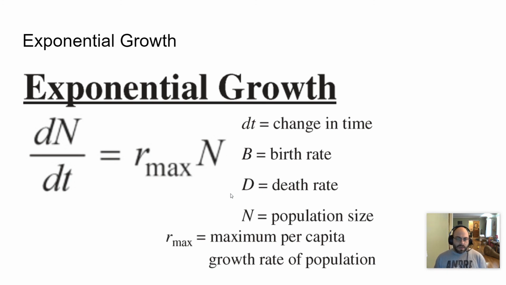This will typically be a given in an equation, and so you will basically just have to plug and play on equations like this. It'll typically be in the context of a word problem where you have to read and find these things. You may be given two population sizes, for instance an initial and a final, to give you the change, or two times to give you the change, and you have to do some subtraction in order to get these. But in general, this is going to be a very simple equation. You may be asked to solve for r max. There are several things that you can do, but this is going to be something that you should be able to do with just a few clicks of your calculator.